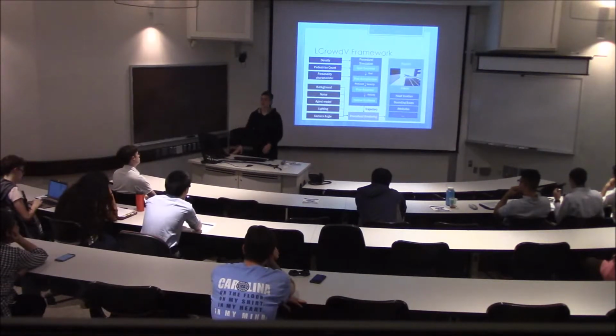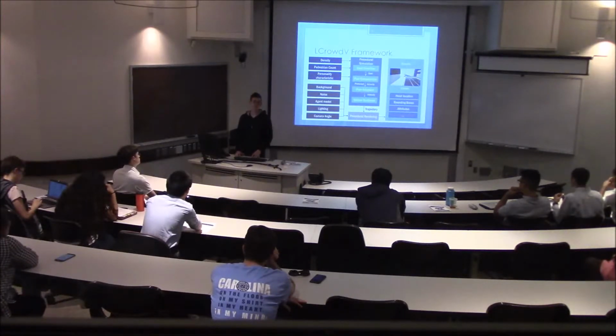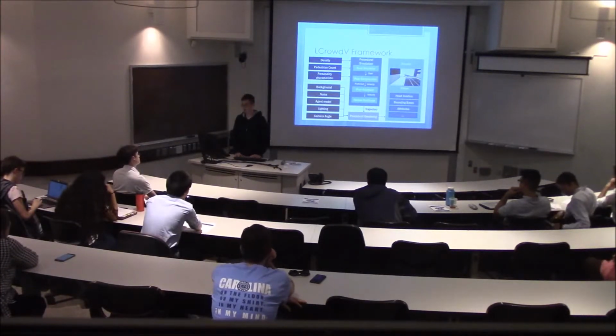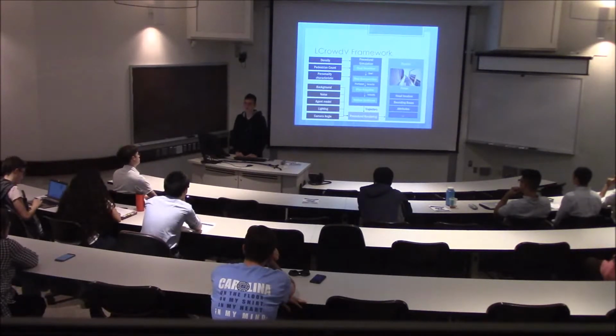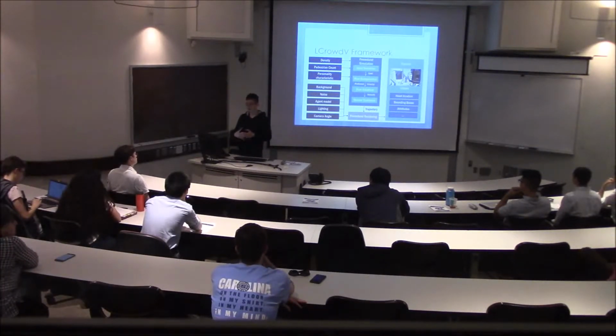Now I'm going to talk about the overall framework of our LCAV generation. We have 7 parameters, and also 1 more parameter for variation, which is the noise. Our framework is divided into 2 major parts: the procedural simulation module and the procedural rendering module. To begin with, we provide parameters to the procedural simulation framework: the density of the people we want, the pedestrian count, and the personality characteristics.